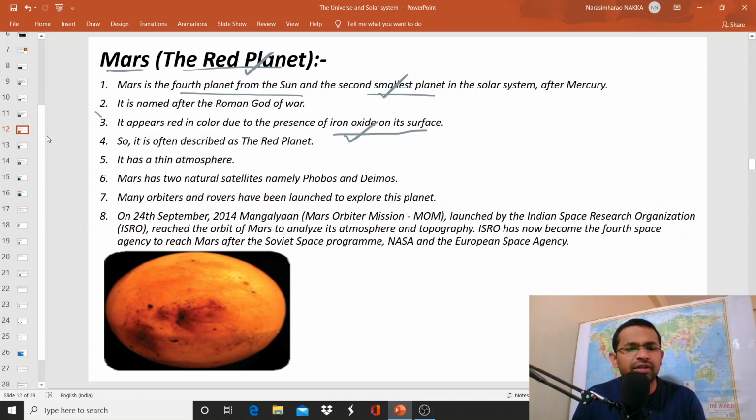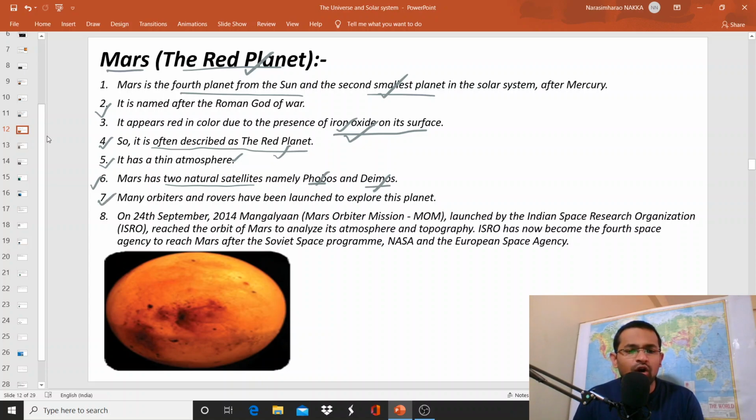And it is named after the Roman god of war. And it is often described as the red planet because of the presence of iron oxide. And it has a thin atmosphere. If you look at Mercury, it doesn't have an atmosphere. Because of that, it experiences extremes of temperature. Whereas Earth has an atmosphere and Mars does have a thin atmosphere. And Mars has two natural satellites, namely Phobos and Deimos. Earth has one natural satellite, that is the Moon.